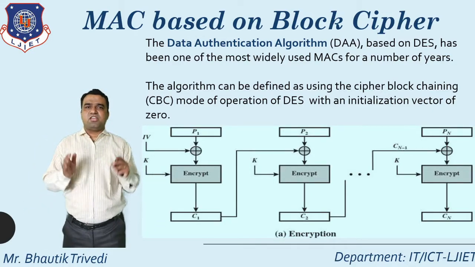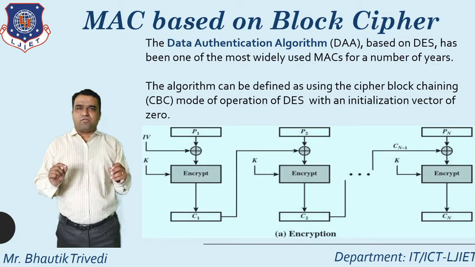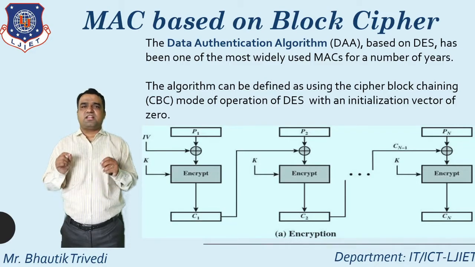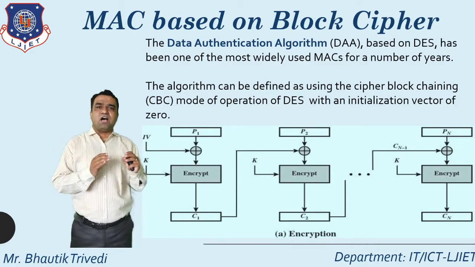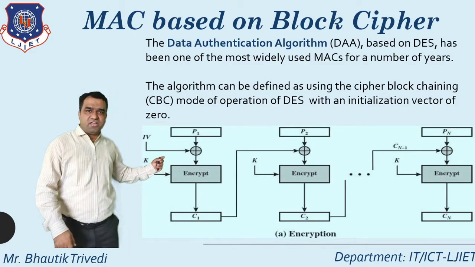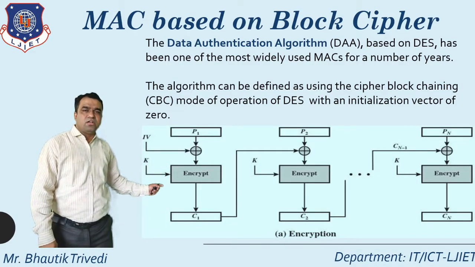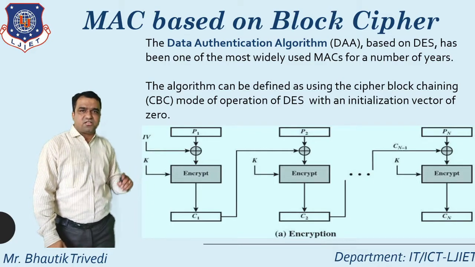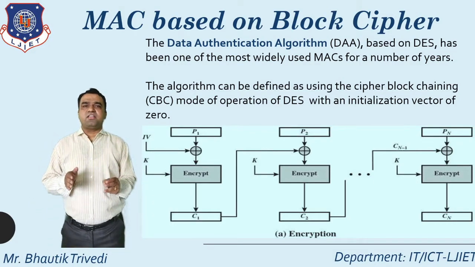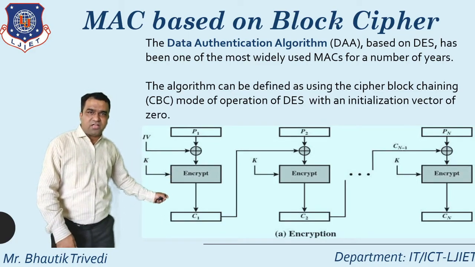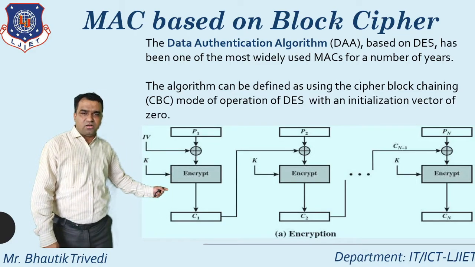Must remember one thing: in block number 1, first of all apply the XOR operation between the plain text and initialization vector, whatever output you generate, you apply the encryption algorithm on that, and whatever you receive is known as cipher text. This particular technique is known as cipher block chaining. Whatever the output of block 1, that is known as a ciphertext block.